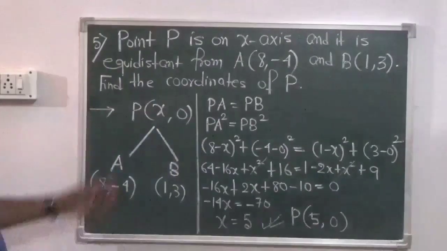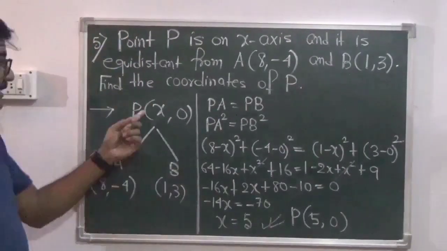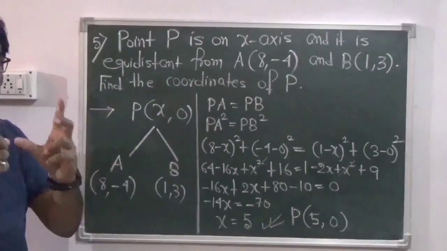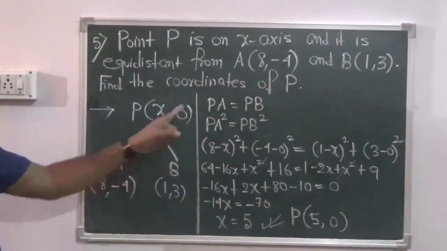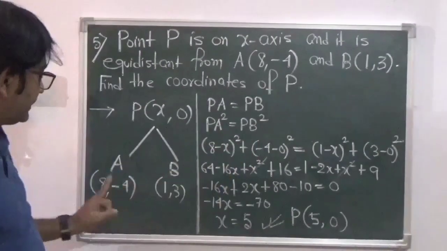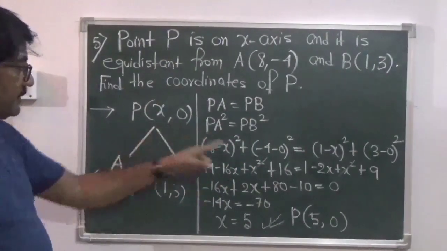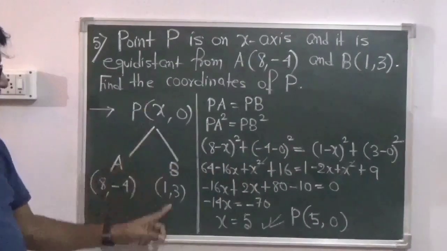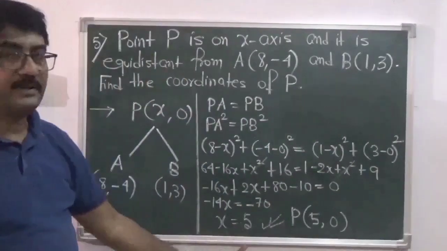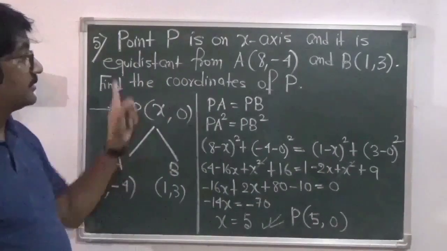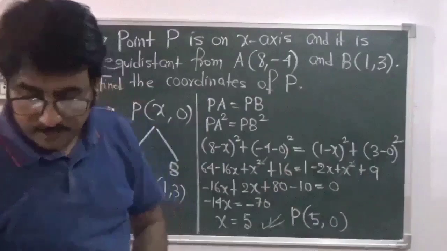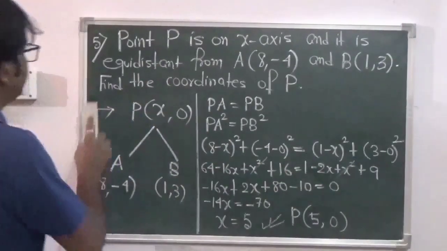Here we repeat once again. P is the point on the x-axis, so we have taken it as (x, 0). It is equidistant from the two points A and B, that is PA equals PB. Squaring both sides, we get PA square equals PB square. So we write (8 minus x) square plus (-4 minus 0) square equals (1 minus x) square plus (3 minus 0) square. Solving this, we get x equals 5. So the coordinates of the point P, which is on the x-axis, is (5, 0). Now we move on to the next question, question number 6.